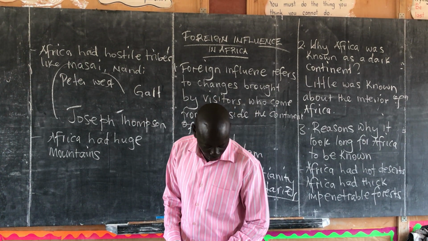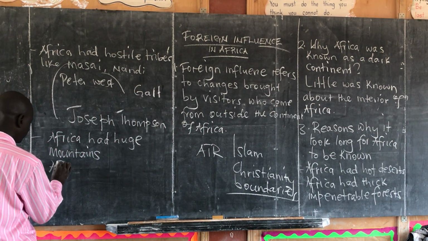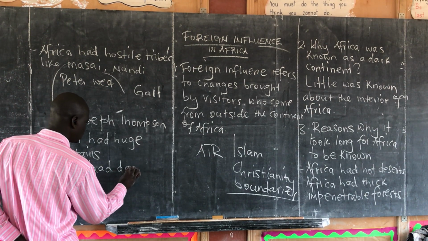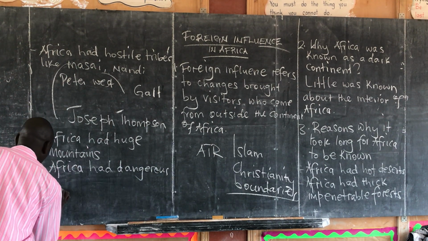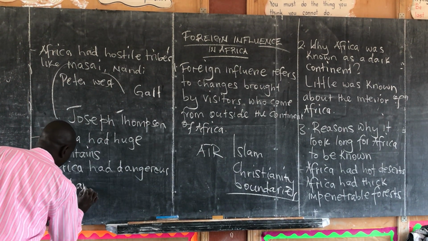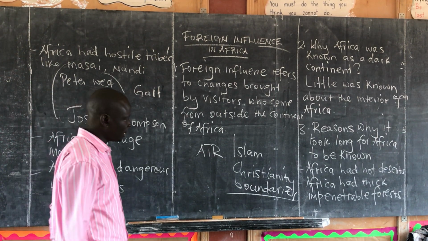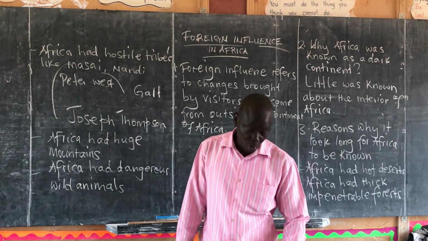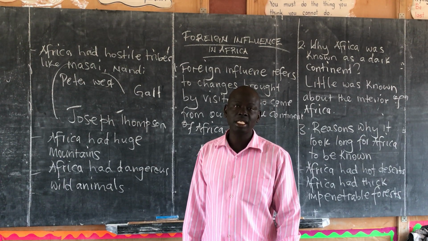And then lastly, we said Africa had dangerous wild animals. So this was a problem also. It was another hindrance from Europeans, or any other foreigner, coming into the interior of Africa.